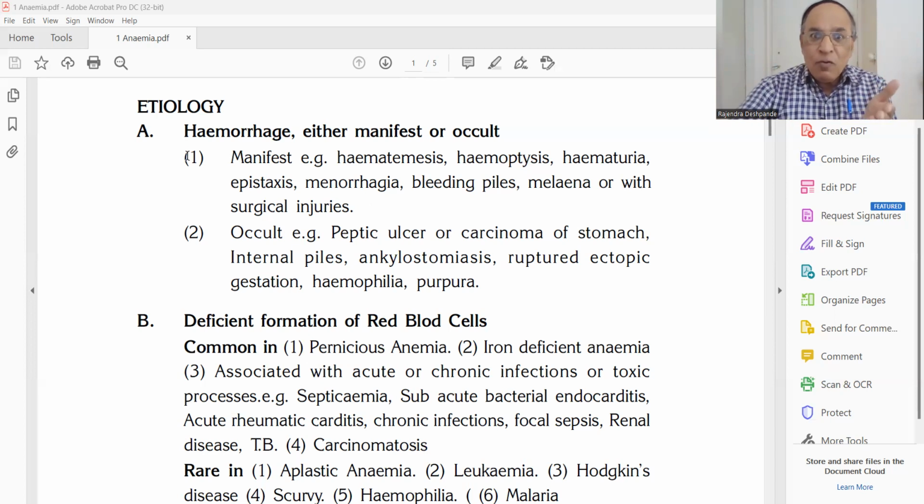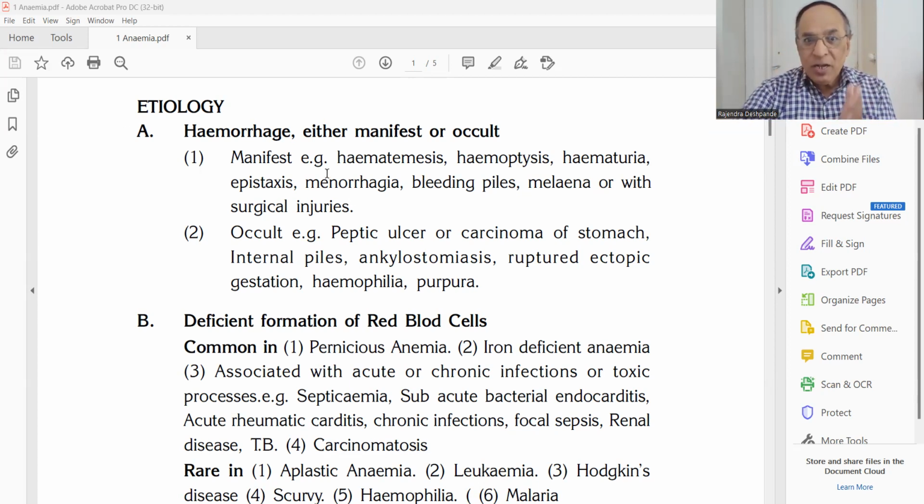No, it is there. For example, hematemesis: blood through vomiting is called hematemesis. Hemoptysis: in tuberculosis, blood through the sputum is hemoptysis. Hematuria: blood in the urine because of a urinary stone can create anemia. Epistaxis: bleeding from the nose, especially in the summer season, very hot sun. The children are playing and the capillaries break over here, in what is called Little's area, and that is called epistaxis.